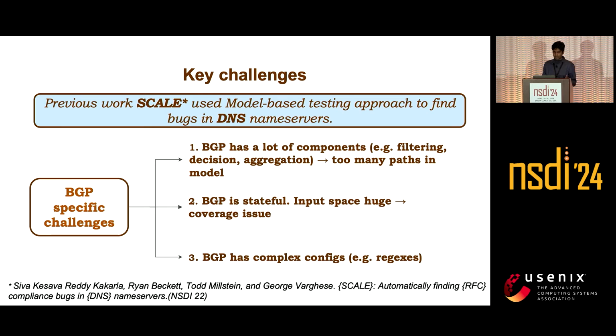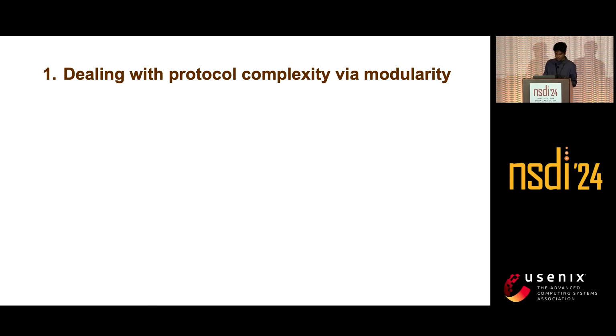Also BGP has these complex configurations called route maps, which are like small little programs, which adds to the complexity of the model. And also we can have regular expressions as communities or AS path in the route map, which is beyond the capacity of current solvers. We cannot handle regular expressions symbolically. So these are the BGP specific challenges we are going to deal with. So now we discuss how we deal with each of these challenges.